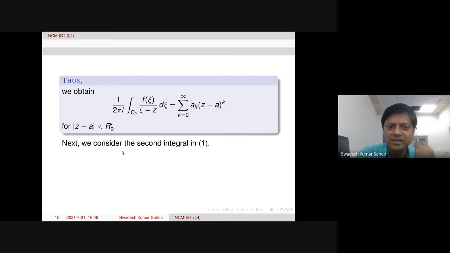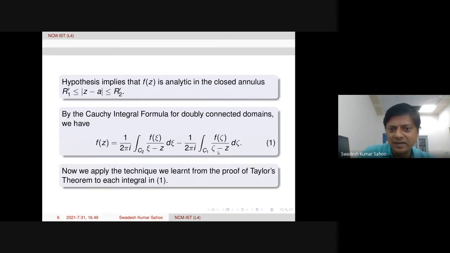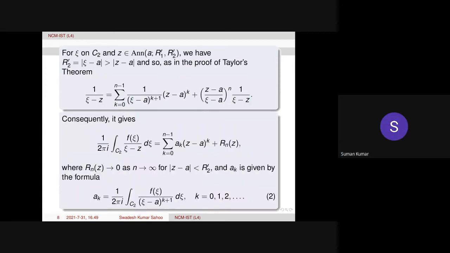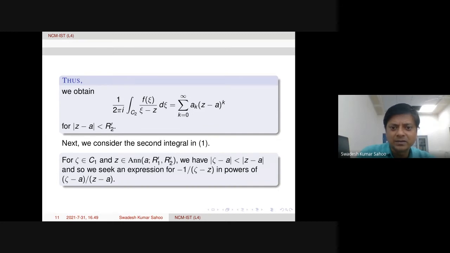And next we consider the second integral in 1. Let us go back to the second integral. In the denominator we have zeta minus z, but with a negative sign, minus 1 over zeta minus z.